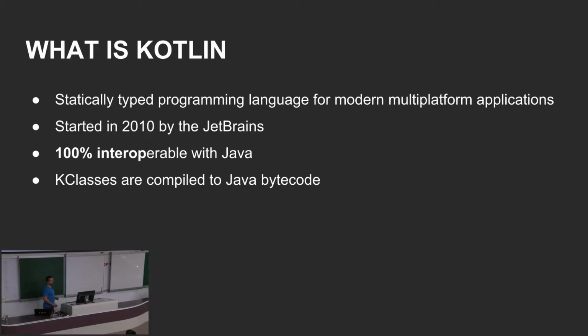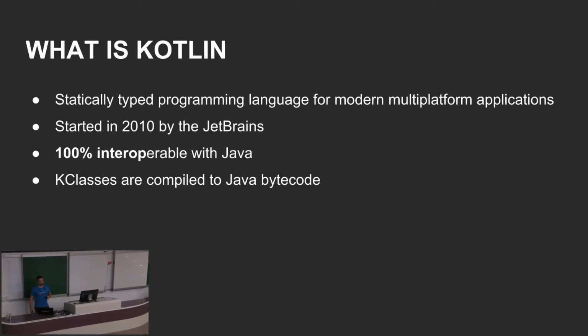So what is Kotlin? Kotlin is a statically typed programming language targeting the JVM, so Android, and JavaScript. You also may have noticed that we currently have version 1.2 as a release candidate, and with this version we have support for writing multi-platform applications.